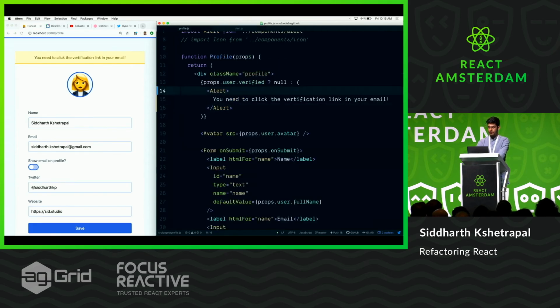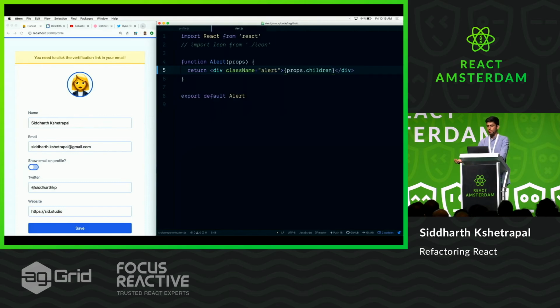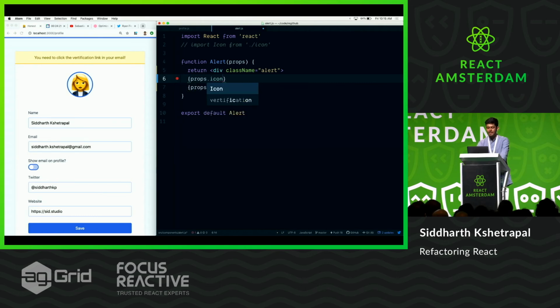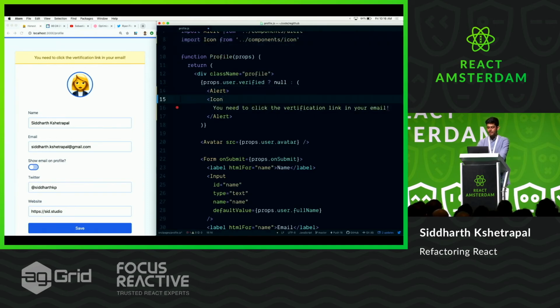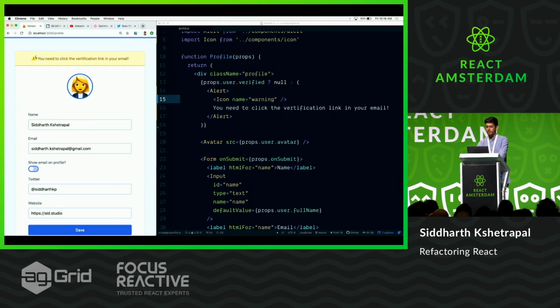Another side effect of this is if we wanted to add an icon, right? In the previous version, we probably would have done it like this. You put an icon, or if you're feeling adventurous, you put a component there. The fun thing is that when you do this, you also have to go to alert and support it. We'll have to write something like, if there is a props.icon, then add an icon. You kind of convolute it. Instead, the moment you pick children, you've automatically made it flexible for future change, whereas you can just drop this inside the child and you get this icon. It's way better than if you had a message which only takes a string.